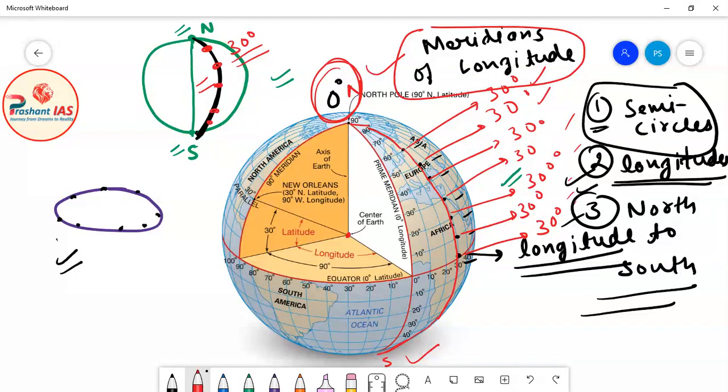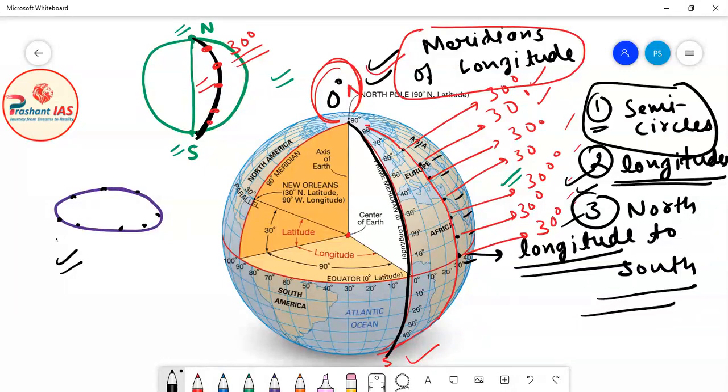Why is it called prime meridian? Because that semicircle which we call prime meridian, here I am highlighting it in black color, is running from north pole to south pole, and it has the collection of all the longitudes whose measurement is 0 degree. That's why it is known as prime meridian. So what are meridians of longitude? Meridians of longitude are the semicircles running from north pole to south pole and connecting all the longitudes of same measurement.